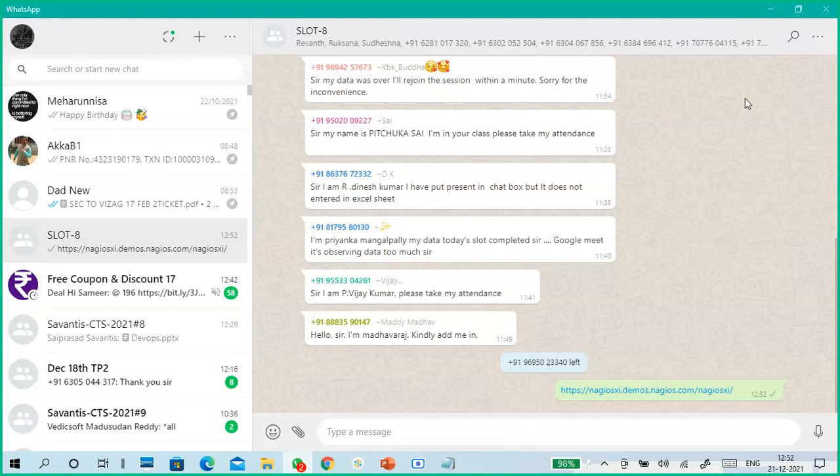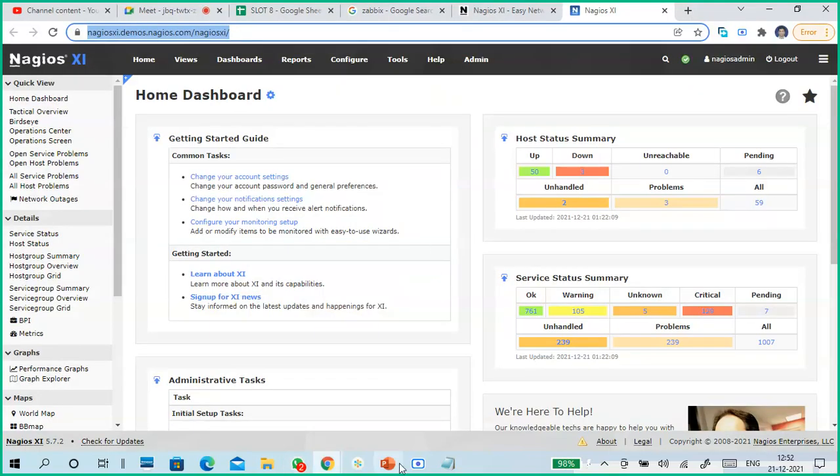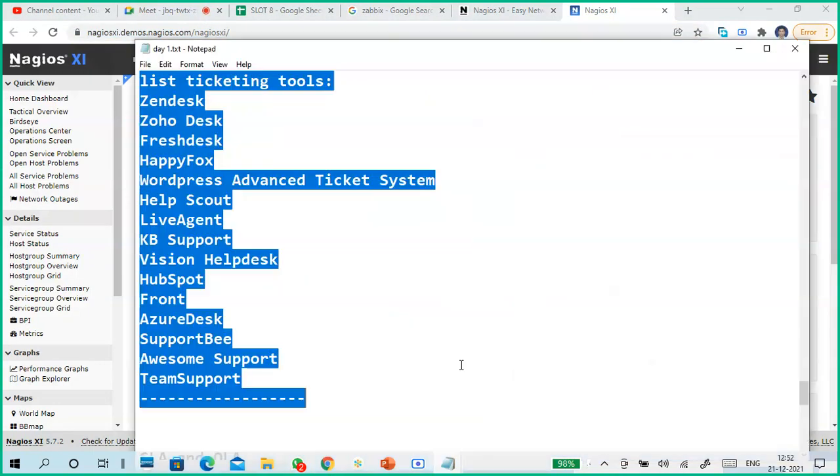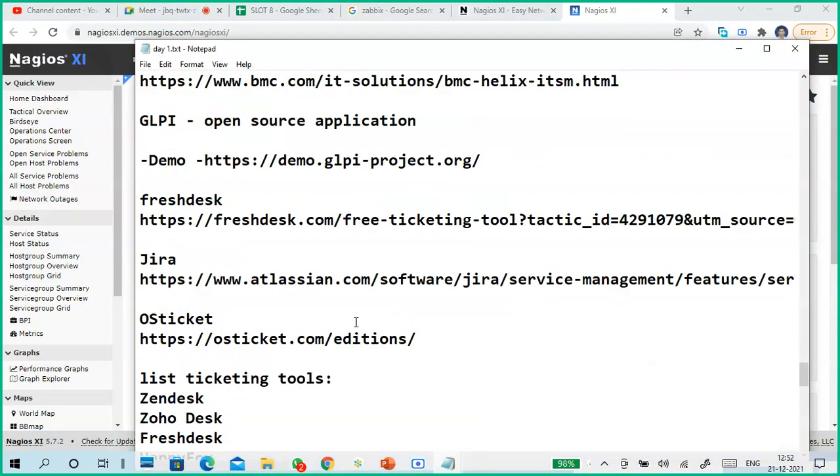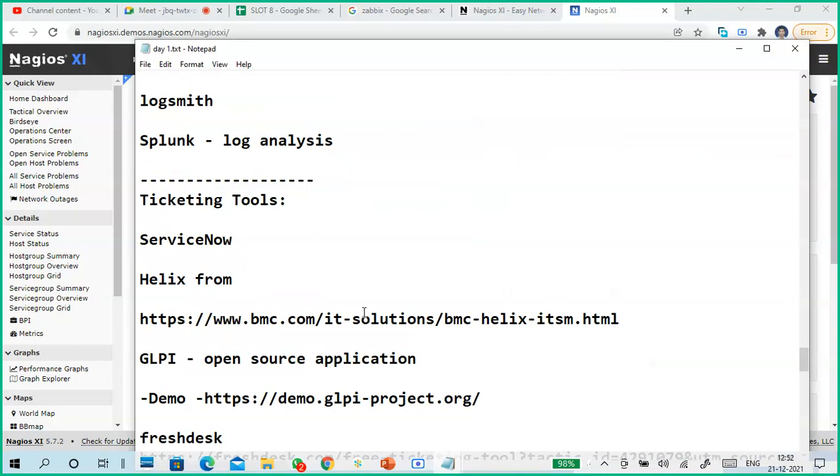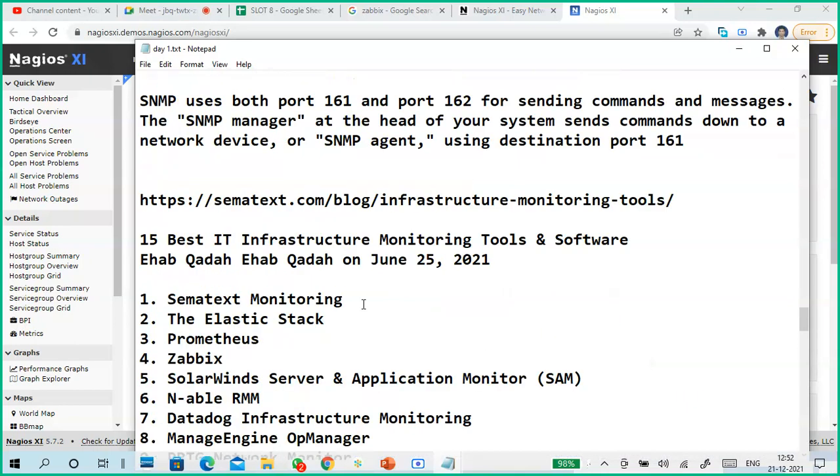Okay, so try this link. I'm giving it directly now. So try this link, and you will be able to understand how to do it.